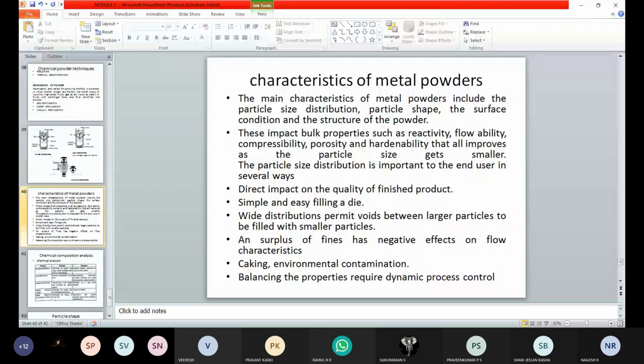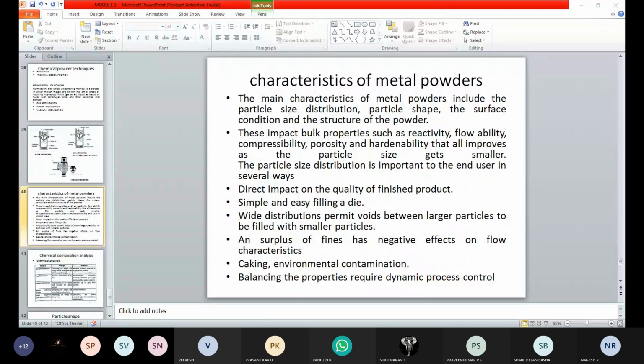So next one is environmental contamination. Choking and environmental contamination can also be avoided by taking the material in powder form. The defects and porosities obtained in the manufacturing process can all be avoided by using this process.